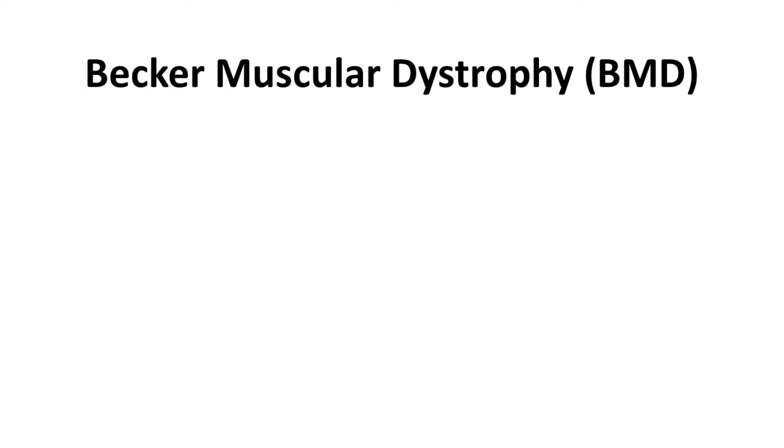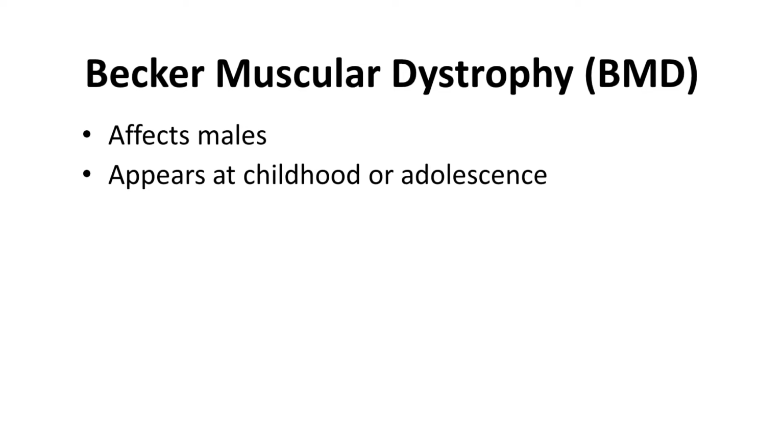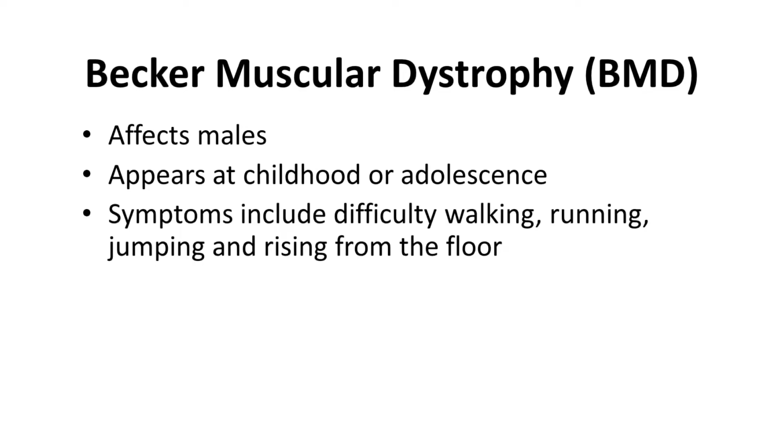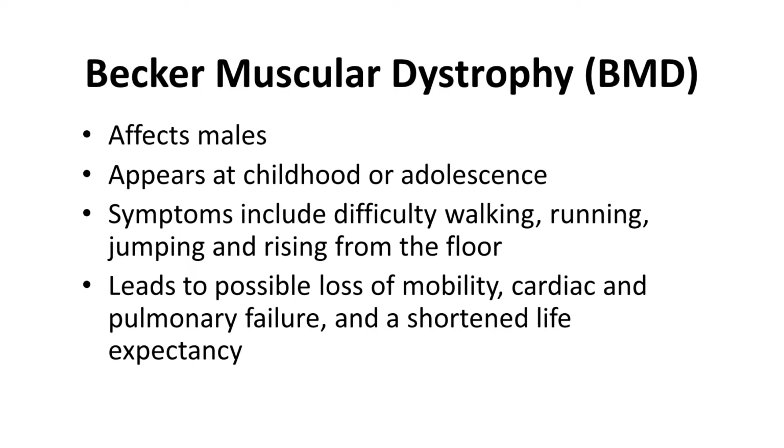We'll start with Becker muscular dystrophy. Becker muscular dystrophy affects males and appears at childhood or adolescence. Symptoms of Becker include difficulty walking, running, jumping, and rising from the floor. This condition can lead to a possible loss of mobility, as well as cardiac and pulmonary failure, and a shortened life expectancy.